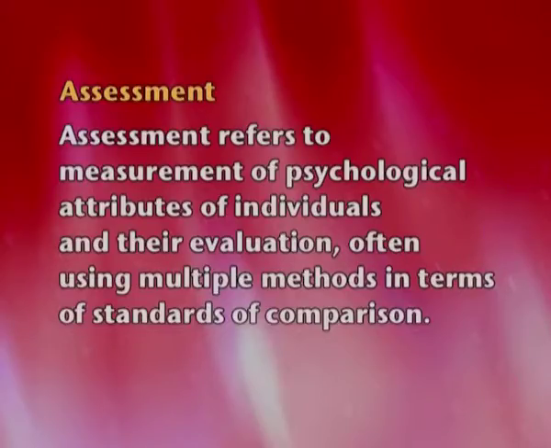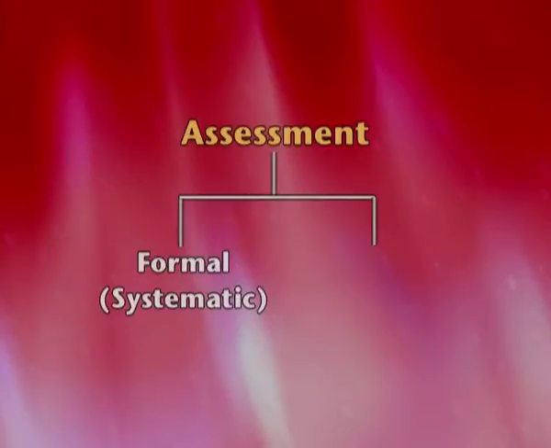Let's talk about assessment. Now assessment is basically the measurement of psychological variables. We are trying to evaluate or measure different psychological variables through the use of certain methods. Assessment has 2 types, formal assessment and informal assessment. Formal assessment basically deals with a very systematic approach to measuring and data collecting. Informal assessment basically deals with a very casual approach, not really a very systematic process. That is what informal talks about.